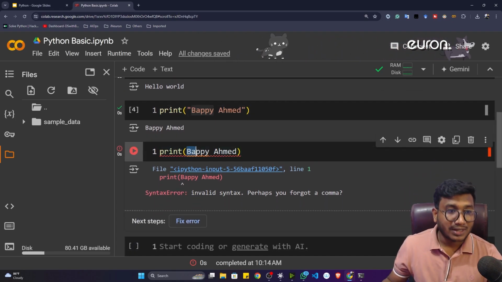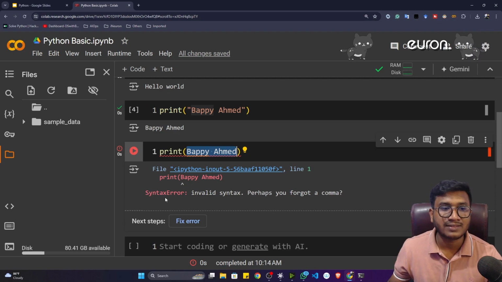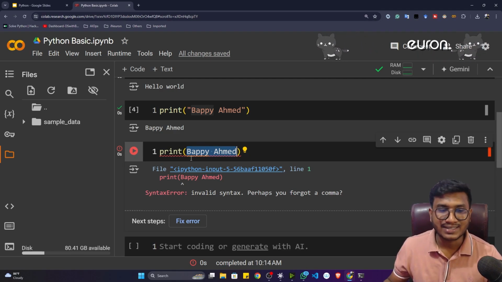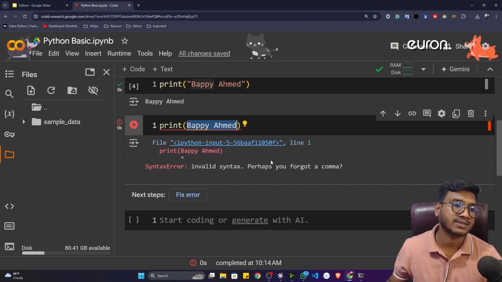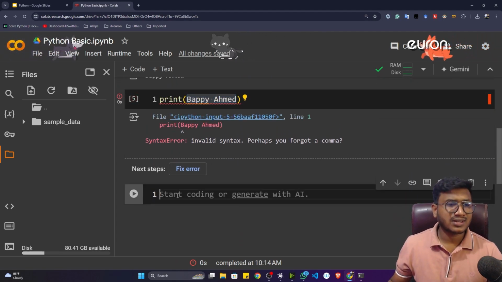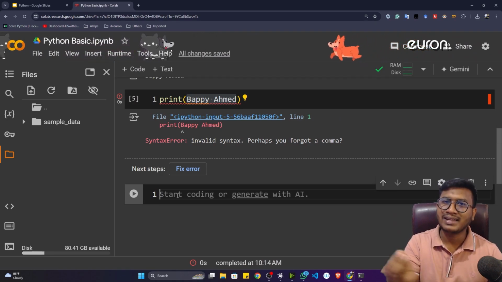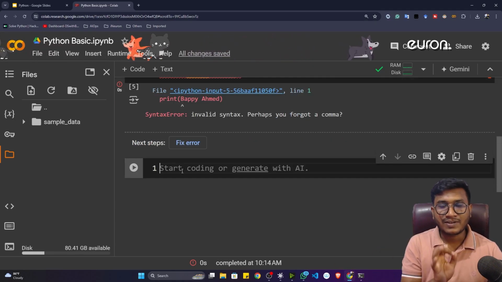Without double quotation or single quotation, if you pass any kind of word or sentence, it would be considered a syntax error, that means invalid syntax. So that's why we can't write a word or sentence without using double quotes or single quotes. This is an invalid syntax output. Now we can ask, sir, instead of printing a word or sentence, can I print any number? Can I print a floating number, like a decimal number? Definitely you can do it.